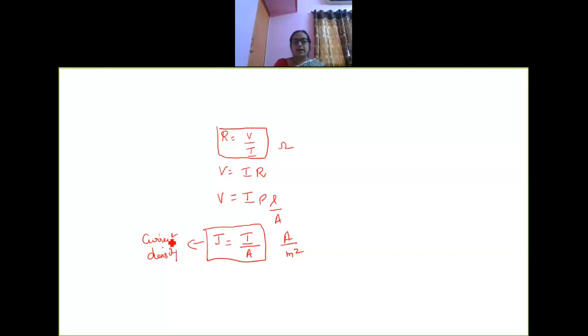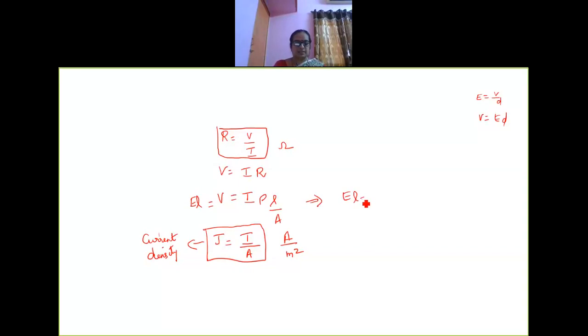Now I can write this equation. What is V also? V is nothing but E into L. Yes or no? Potential formula: electric field E is equal to V by D, or V is equal to E into D. So I can write V as E into L here. Compare these two equations.